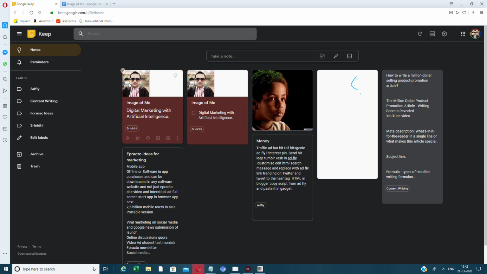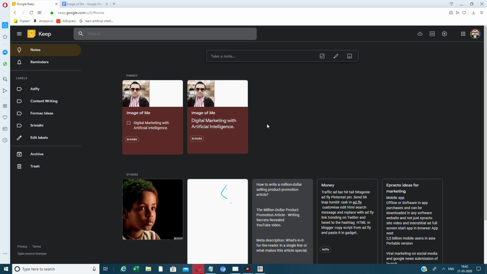Correct? And the pin, I want to talk to you about a pin here. There's something called a pin note here. Click on a pin note. There it's pinned. Yay, that is pinned. So the pin note is at the top, right? Whatever you want to remember, keep it as pins.